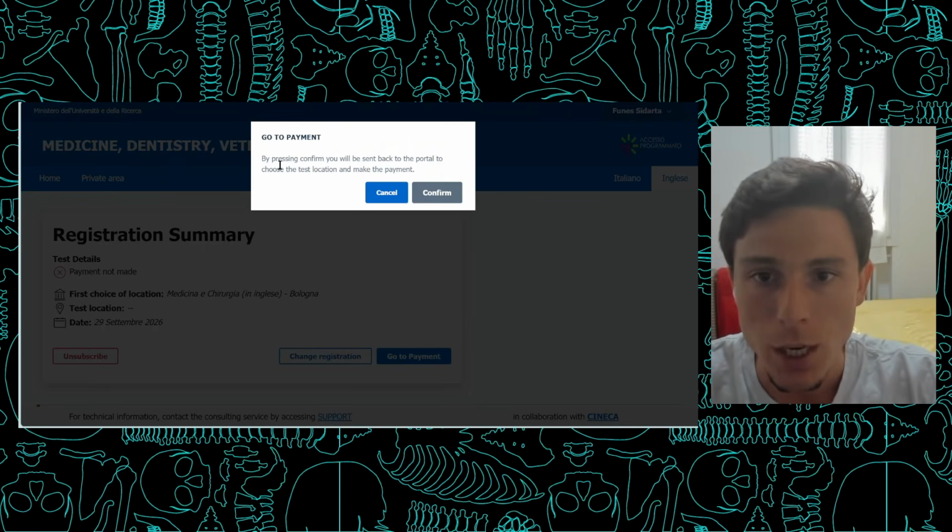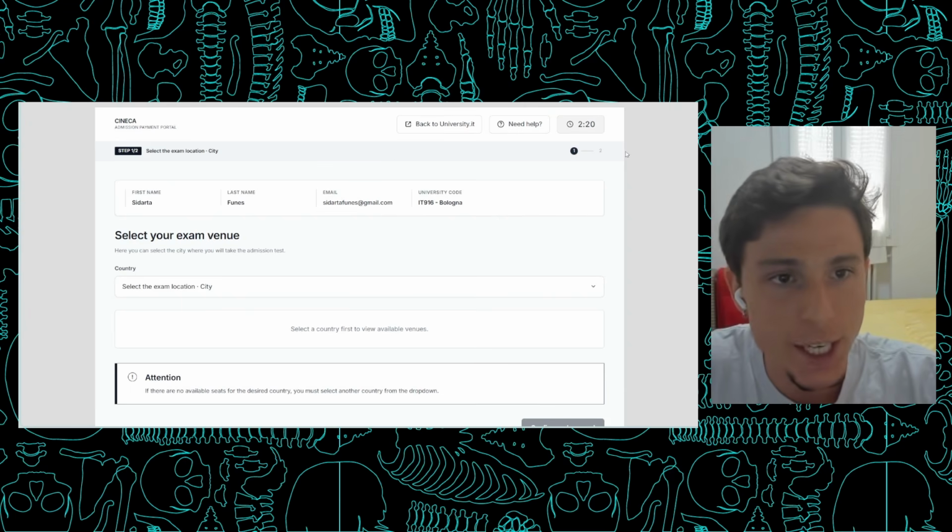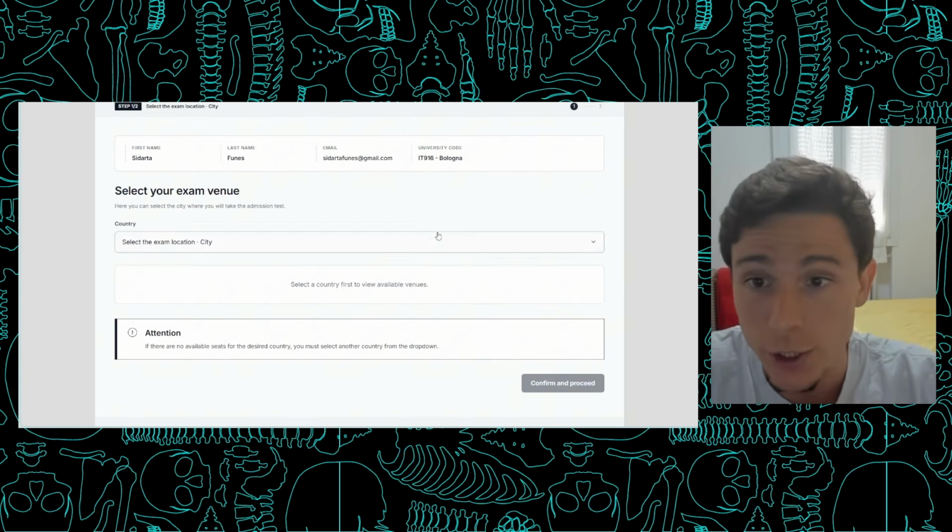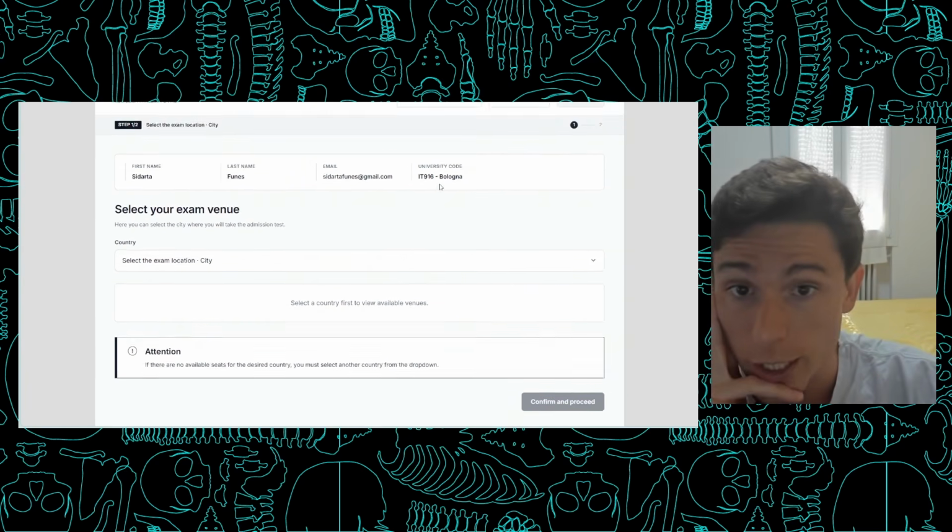As you can see here, by pressing confirmation, you will be sent back to the portal to choose a test location and make the payment. We are dragged into this page here. As you can see, we have a very tight time frame. This is due to the amount of students that are registering at the moment, so you can't lose any time.